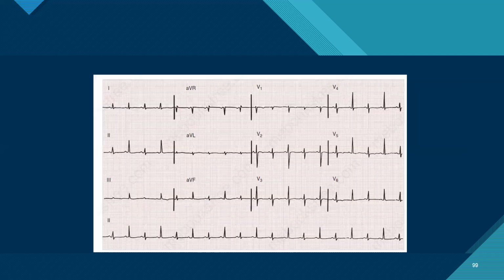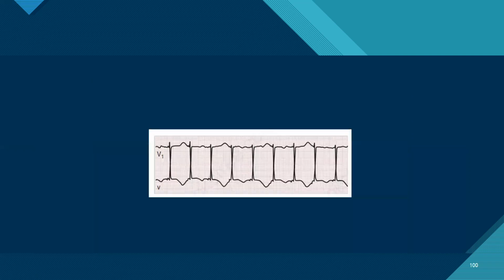Okay. So anyone wants to take it? Electrical alternans. Electrical alternans, low voltage amplitude, and this. So tell all the causes of electrical alternans.